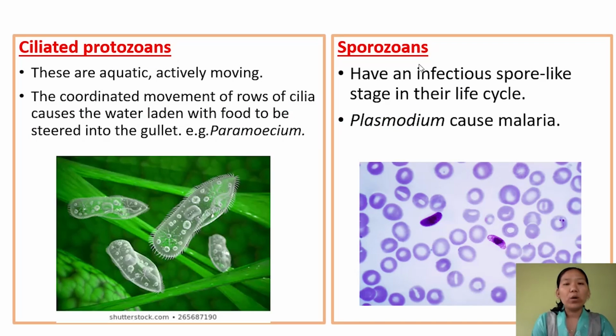Today we discussed the classification system from 2-kingdom classification to 6-kingdom classification, and then we focused mainly on the 5-kingdom classification, which is most widely accepted. These 5 kingdoms are Kingdom Monera, Kingdom Protista, Kingdom Fungi, Kingdom Animalia, and Kingdom Plantae. Out of these 5 kingdoms, we discussed Kingdom Monera and Kingdom Protista.